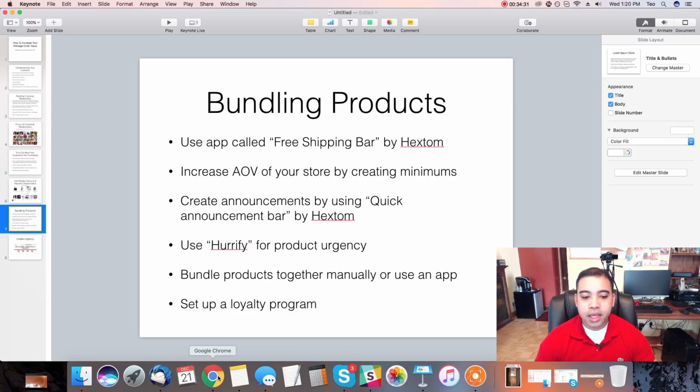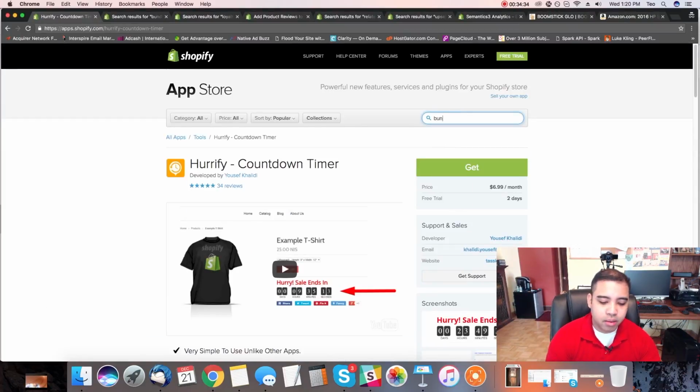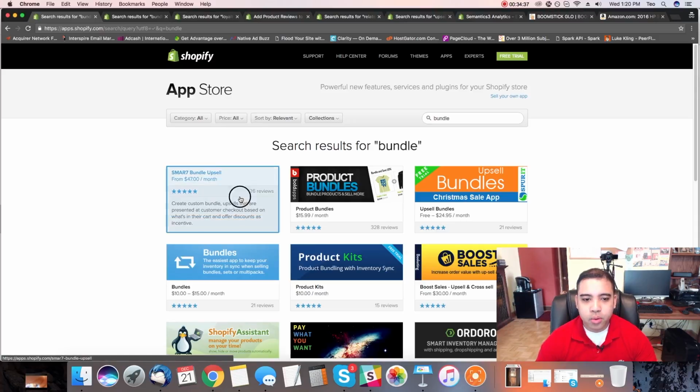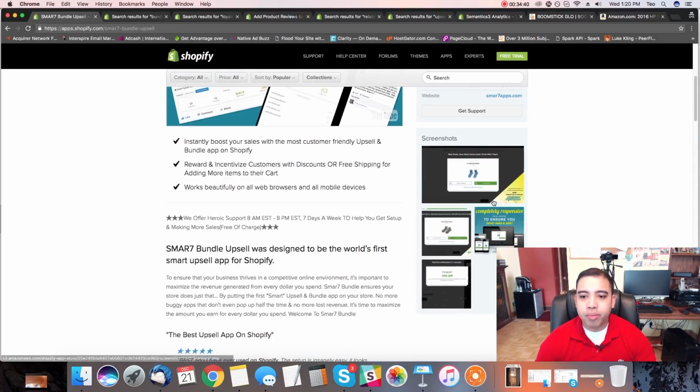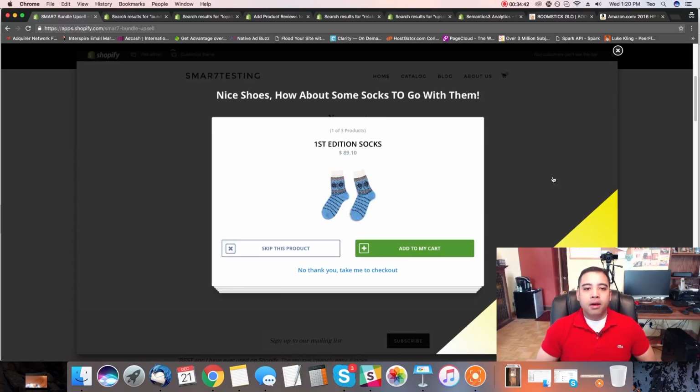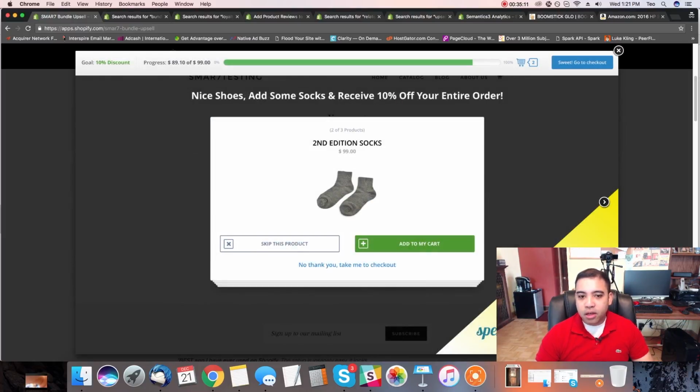And now the next app that you can use is basically bundle apps. Here's one. It's called Bundle Upsell. And what you're doing is you're bundling your products together. So for example, if you have a winning product, and then you want to bundle different products, like let's say you're selling a shirt, but you also have a matching hoodie, or a matching mug, or a matching blanket or pillowcase. You can bundle that together and say, hey, would you want to buy this product? And then once they click on the product, they're going to see, hey, do you want to buy these socks? Next thing is, do you want to buy this other type of sock?